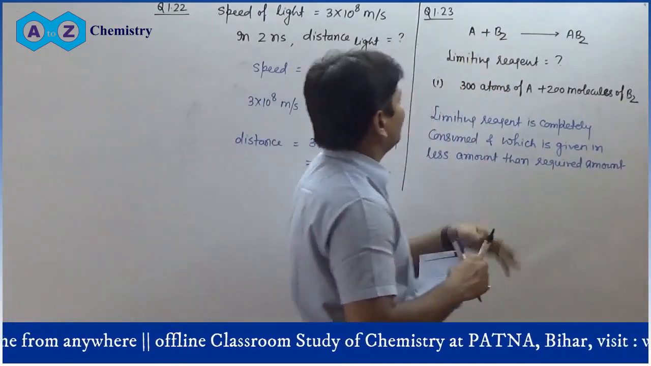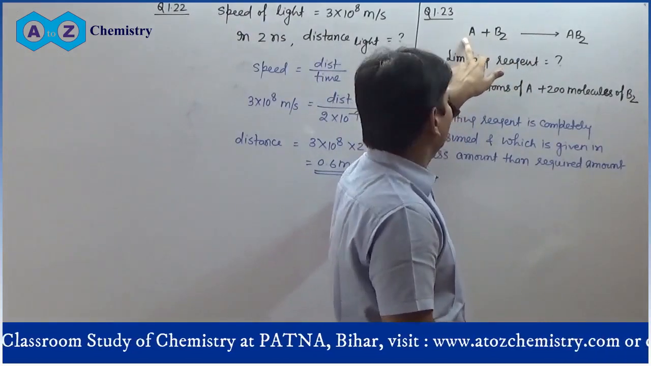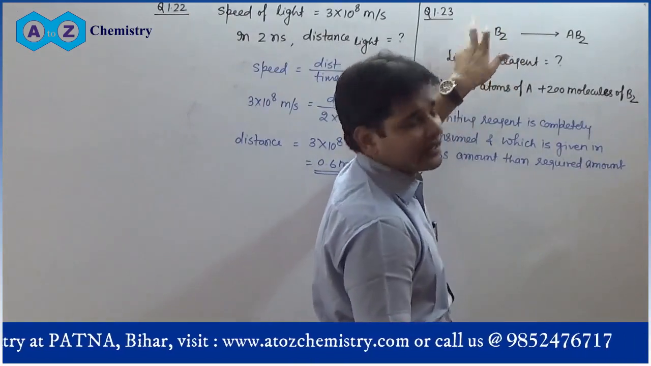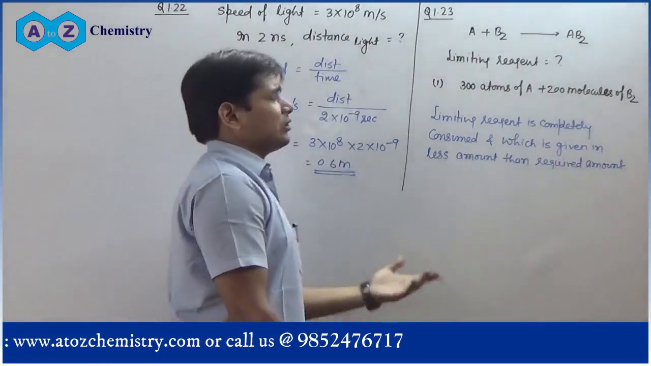You have to calculate the amount of B2 required to react with the given amount of A. If it is less, then it will be the limiting reagent. If this is less, this is the limiting reagent. So the limiting reagent can be easily calculated in this way.